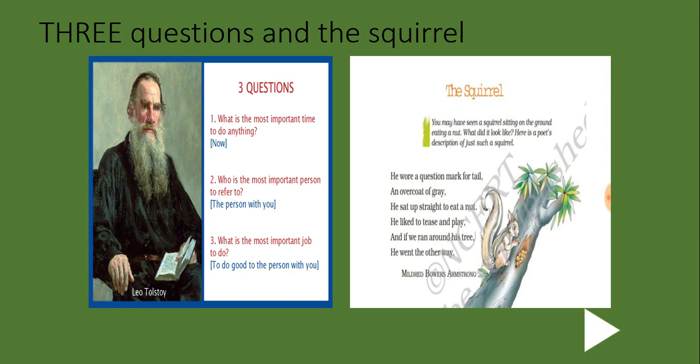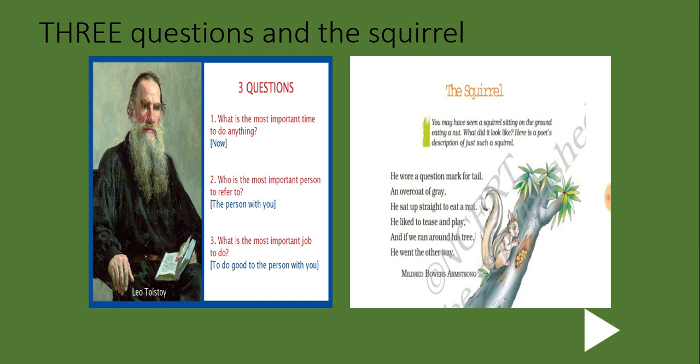I have put in the slide so that you remember them, and you can understand the answers of the 3 questions which the king wanted to know, and how he got to know these answers. We have understood in the first chapter what is the most important time to do anything. What is the important time? It is now. Who is the most important person? So the important person is the person who is with you.